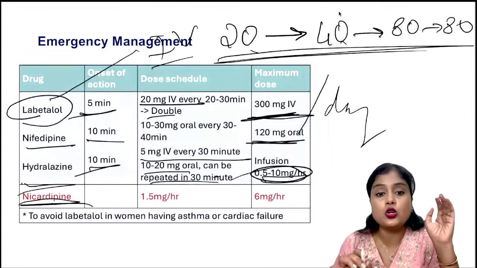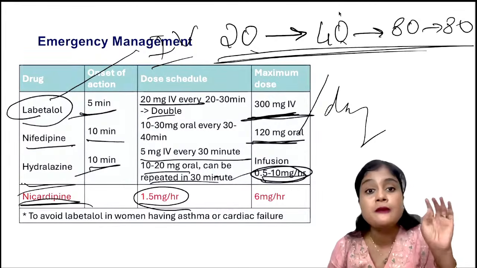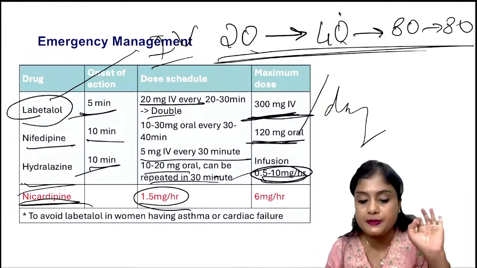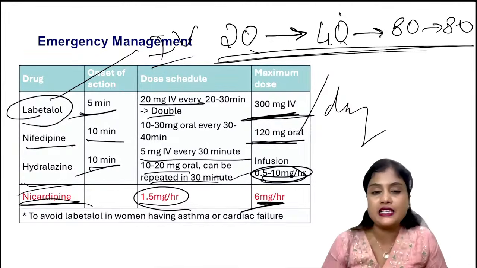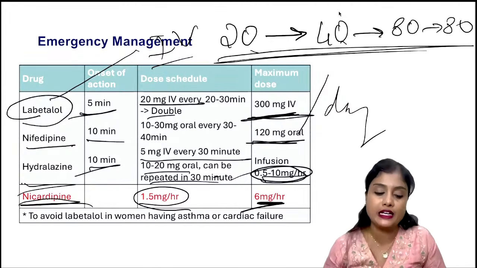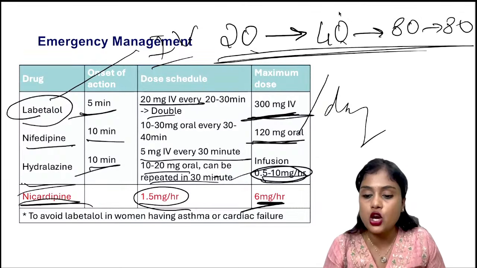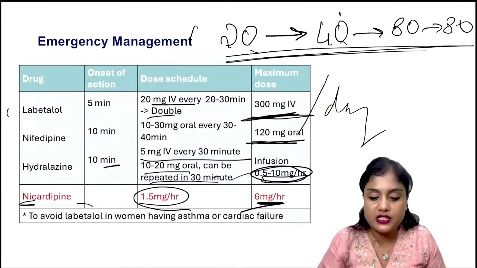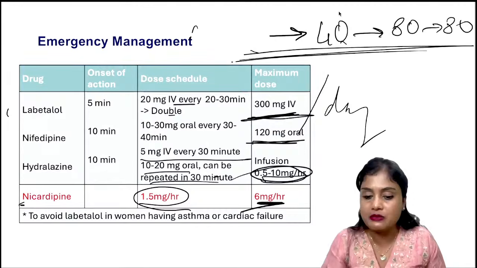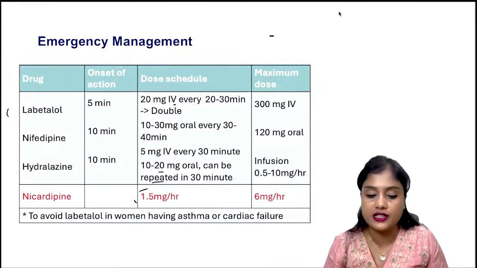So nicardipine dosage you can remember for exam, that is 1.5 milligrams per hour. Maximum of 6 milligrams per hour can be given. Okay, this is the nicardipine dosage. If asked in exam, since it is a recent inclusion, may be there. That's why I've written in red and highlighted. Again, I'll clear the screen. You can take a screenshot and make sure you read it well for your exam. Paste it somewhere and read it with the maximum dosage, and you will answer in your exam. Okay, the main aim is to answer in the exam here.